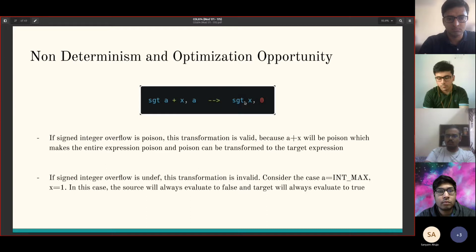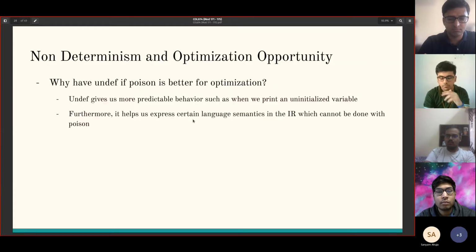They're evaluating to completely different values. The source is evaluating to false and the target is evaluating to true. So in case signed integer overflow is undef, this transformation is invalid.